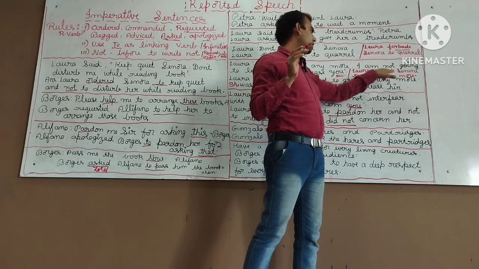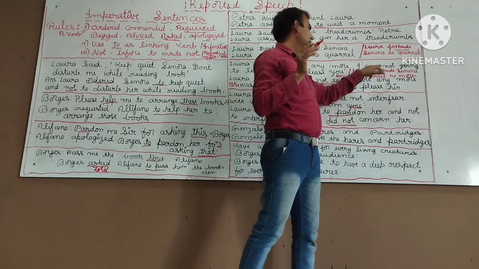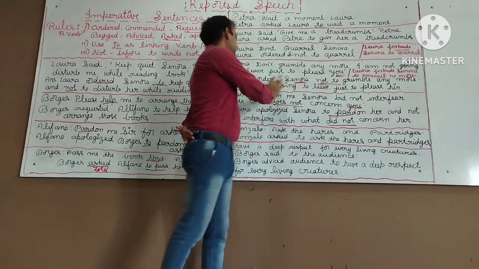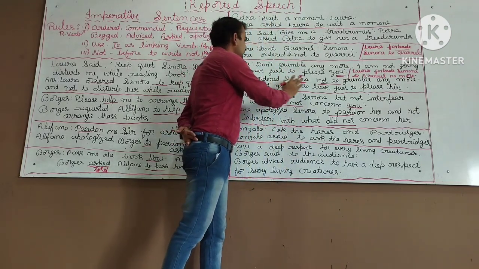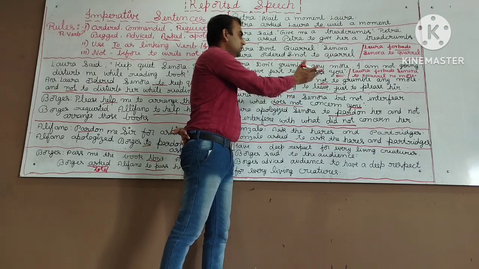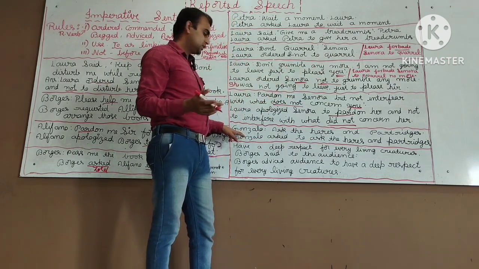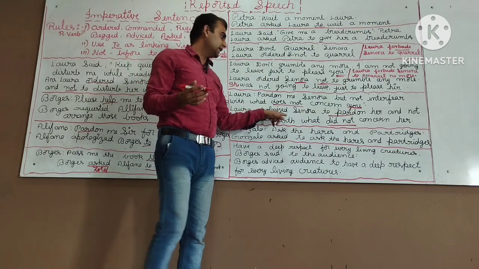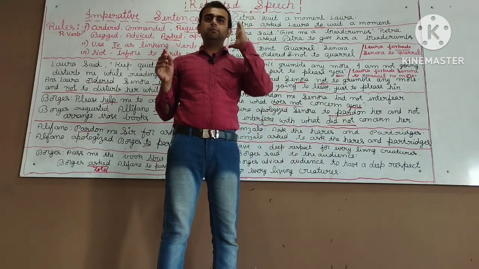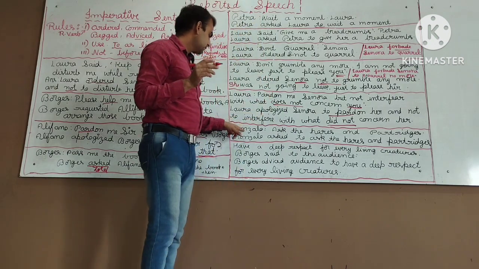Laura forbade Senora to quarrel no more. Here any more always changes into no more. But better to follow the second method, that is Laura orders Senora not to grumble anymore. She was not going to leave just to please her. Next, okay, this I already explained. If the pardon is there, the reported verb will come either begged or apologized.